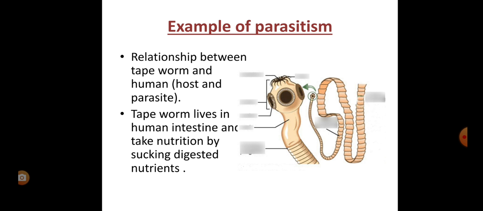Okay, in our intestine this tapeworm lives, and they take nutrition by sucking the digested nutrients from the intestinal wall. As you can see, this is the structure of the tapeworm, and in the head portion there are some very thin structures, that is the sucker. Through this sucker they are attached to the wall of the intestine, and from there they are sucking the digested nutrients. So they are getting the benefits from humans.